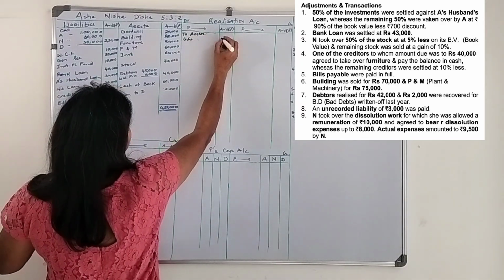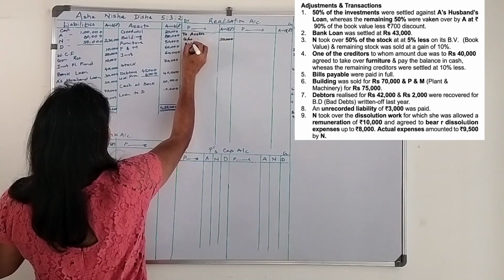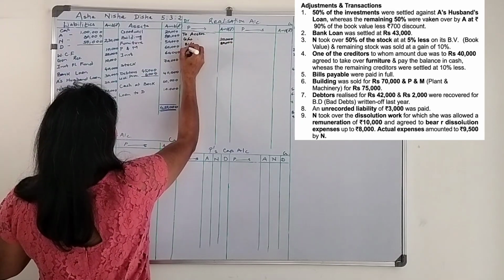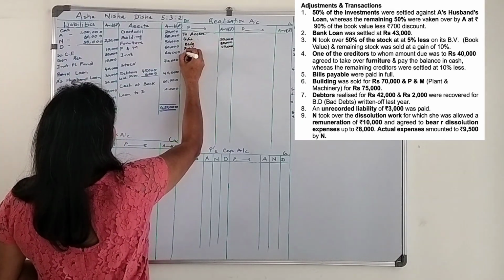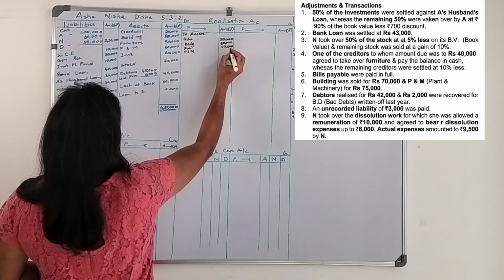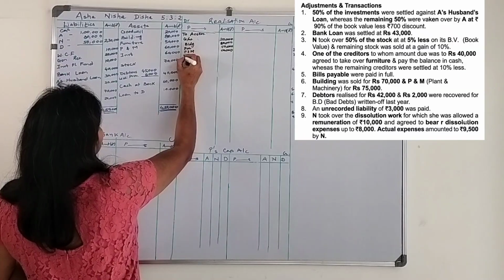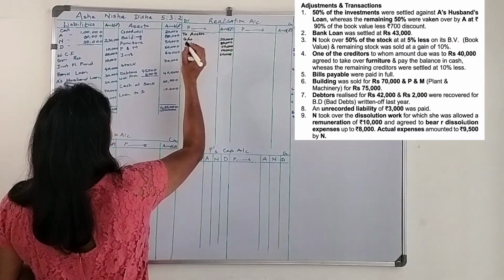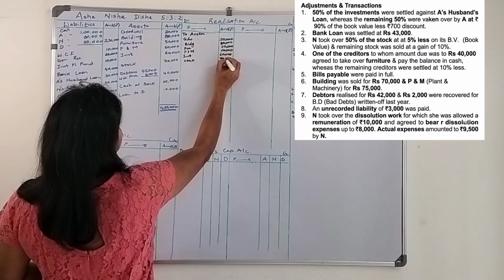I'll write it in the outer column also. Building 80,000, furniture 50,000, plant and machinery 60,000, investments 60,000, stock 70,000.